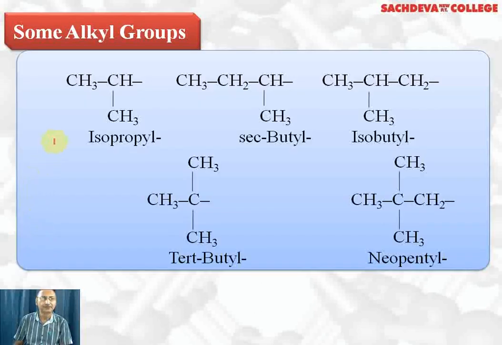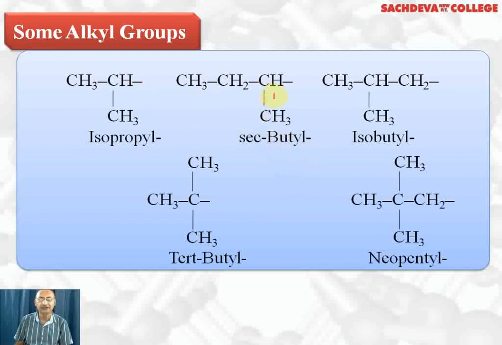Let's take up the naming of some alkyl groups. The first group which we are taking is the isopropyl group. Why is it called iso? Because the valency of the carbon, which is a secondary carbon, is free. And in a 3 carbon group, we don't call it secondary propyl, rather we call it isopropyl. Next is secondary butyl. The total number of carbon atoms is 4, so we call it butyl.